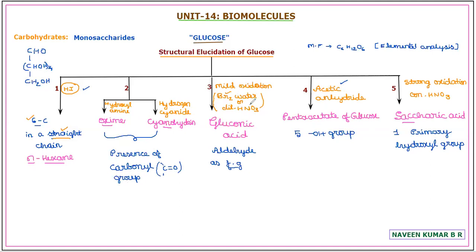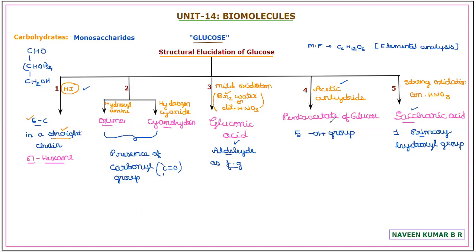Then mild oxidation treatment of glucose leading to gluconic acid confirms that aldehyde is the functional group present in glucose. Then strong oxidation condition giving saccharic acid confirms that there is one primary hydroxyl group in glucose.